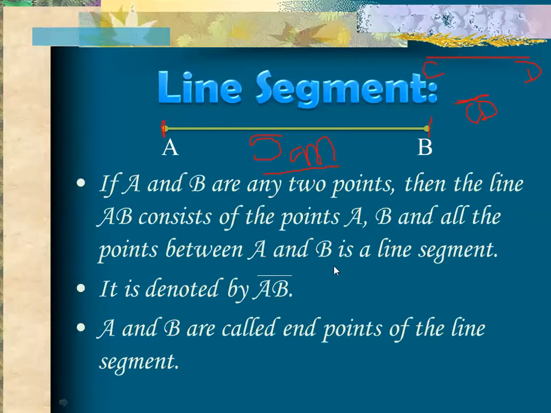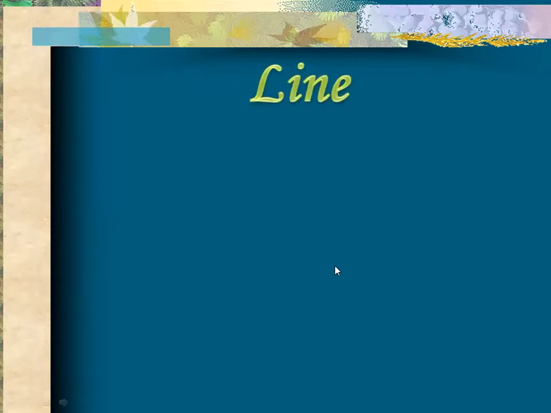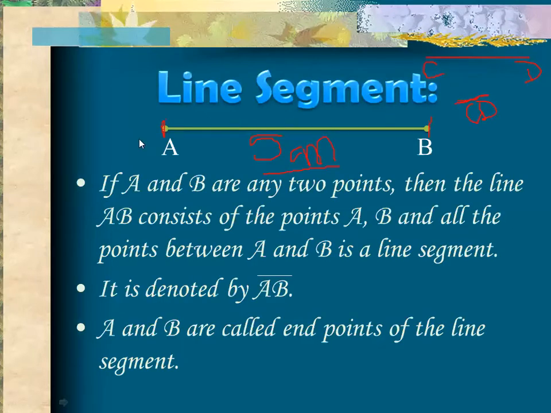Now move on to the next definition, that is the line. A line segment is one thing and a line is another. So what is a line? Let's consider this figure. In this figure you have arrowheads, while in the figure of the line segment you have small points. This is the main difference between a line segment and a line. Why are we placing the arrowheads here? What does it mean?